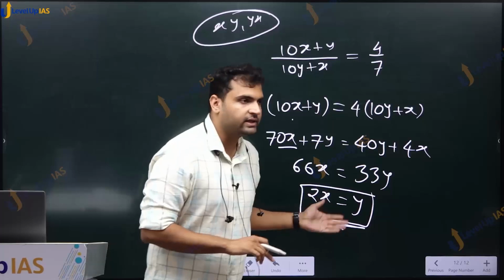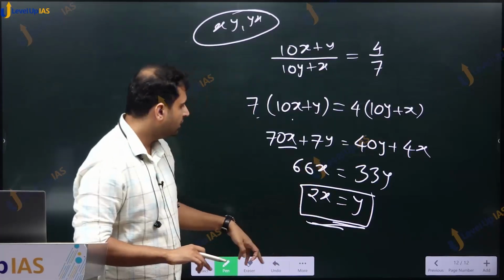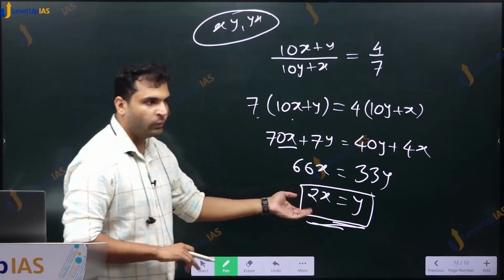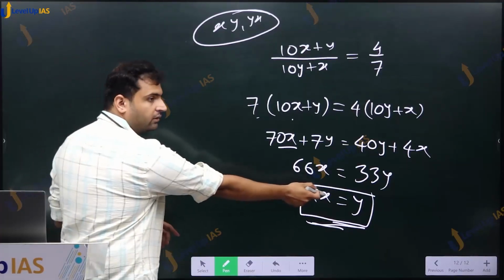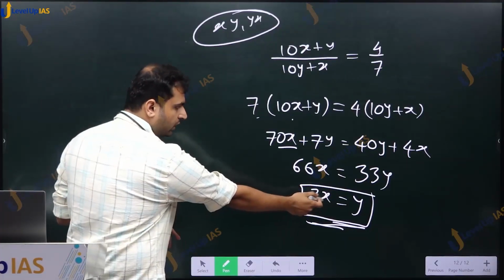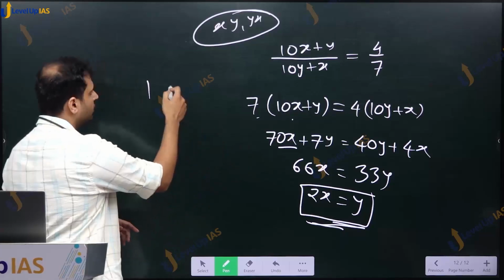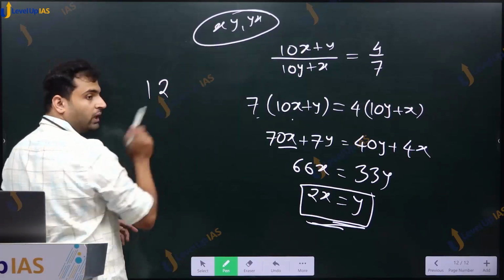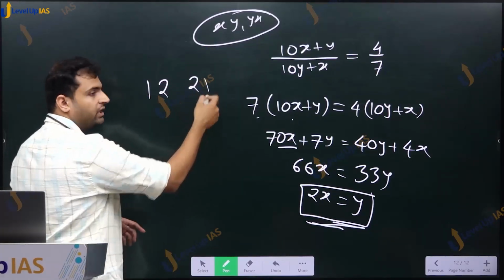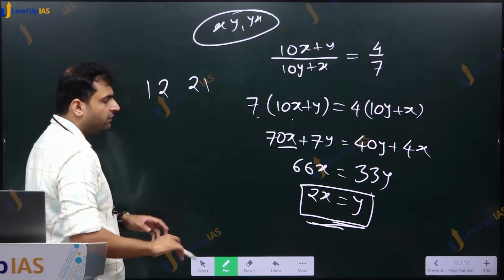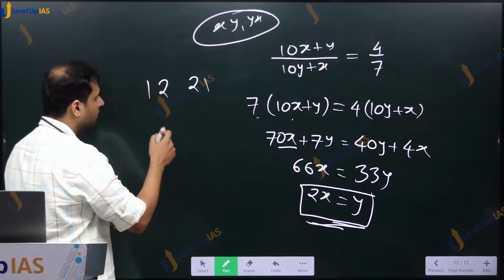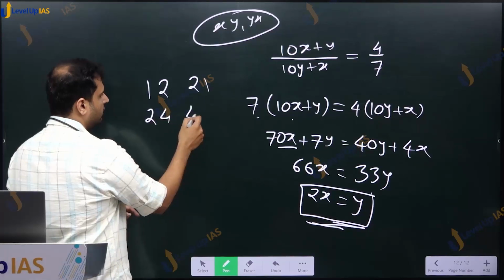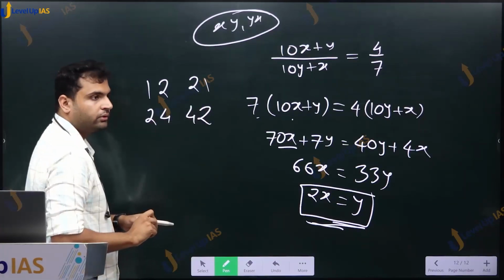So because x and y are digits, if x is 1, y would be 2, because x is 1, 1 into 2 is 2. So xy is 12 and yx 21. If x is 2, y is 4, 24 and 42.